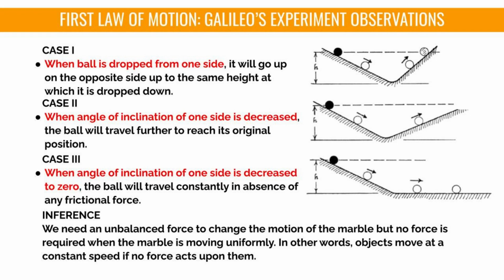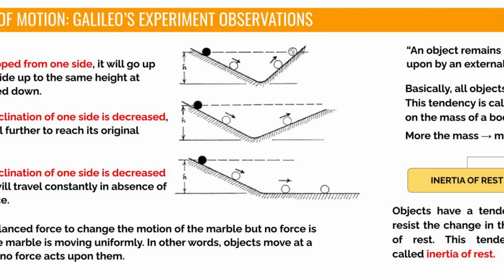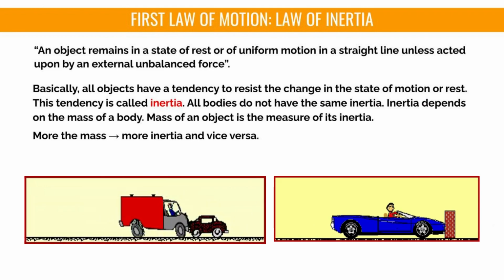Based on his observations, he realized that we need an unbalanced force to change the motion of the marble, but no force is required when the marble is moving uniformly. In other words, objects move at a constant speed if no force acts upon them. This led to the formulation of the first law of motion, popularly called the law of inertia.